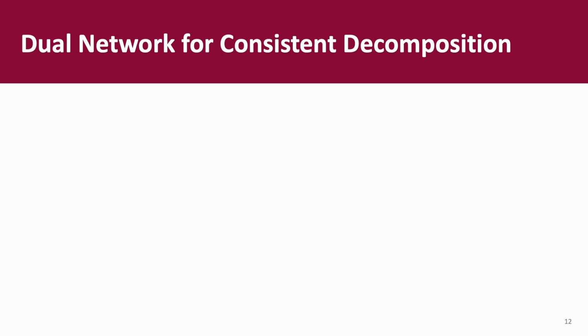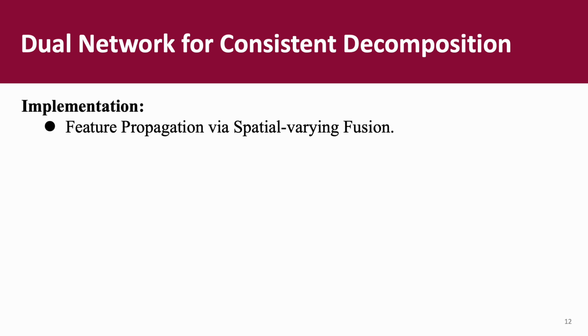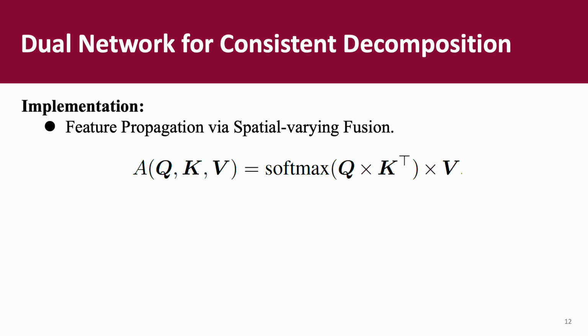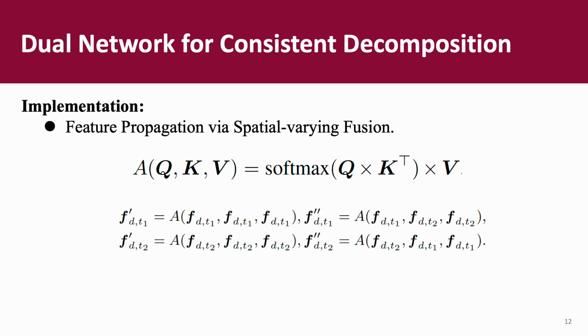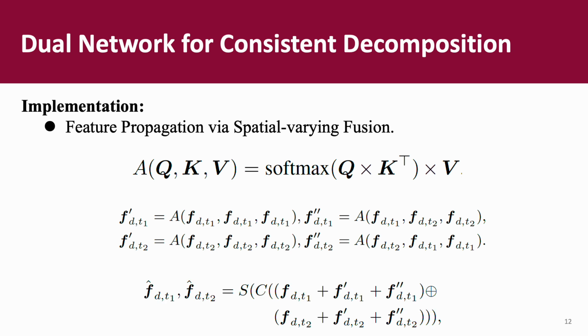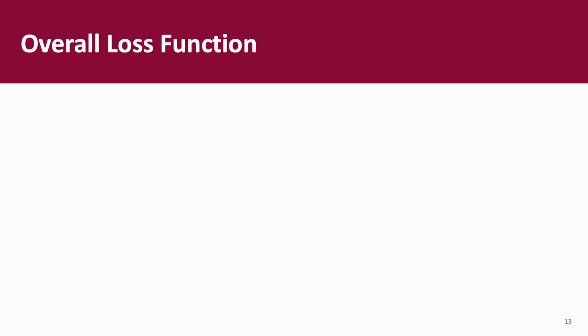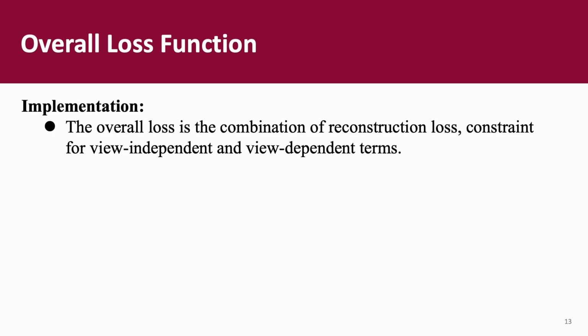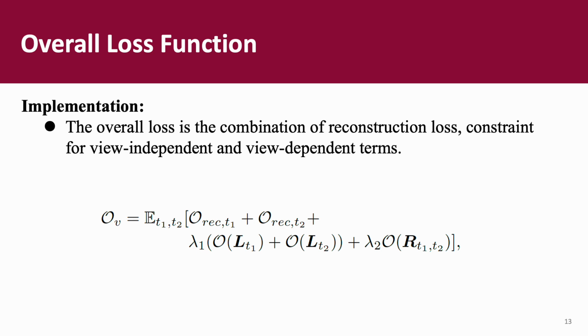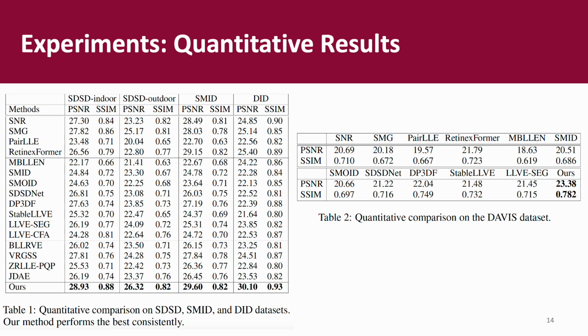The interaction via cross-frame attention can be represented by these equations. First, we use different frames' features to serve as Q, K, V. After obtaining the attention computation results, we also use a fusion network to fuse them again, obtaining the final result. In summary, the overall loss term for each batch includes the reconstruction loss for each frame, and the view-independent and view-dependent constraints for each frame's predictions.